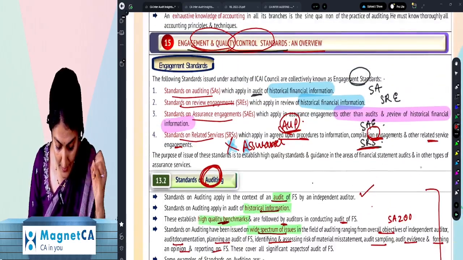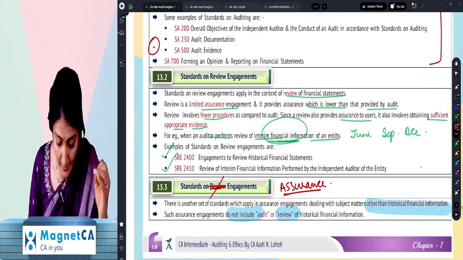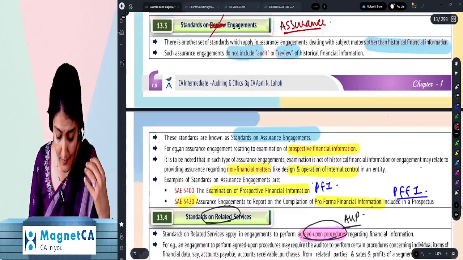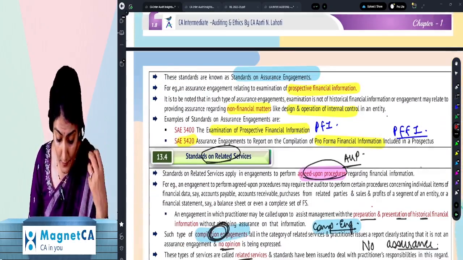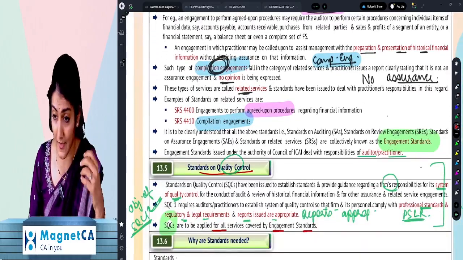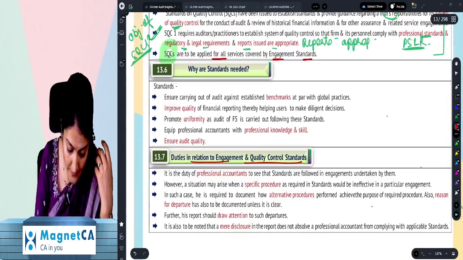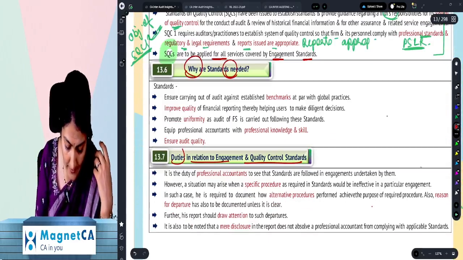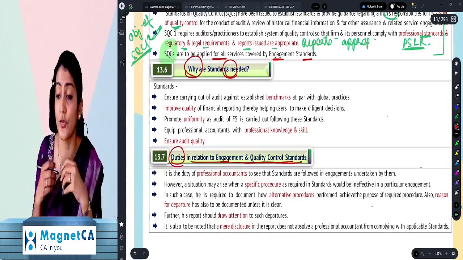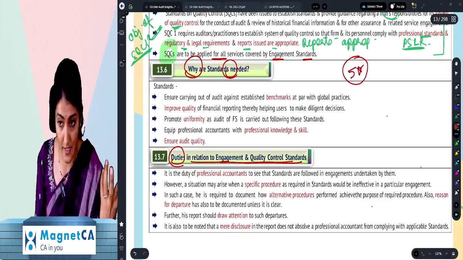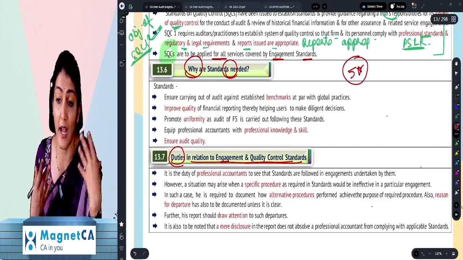So we talked about the SAR, the standards on review engagements, SAE, the standards on assurance engagements, SRS, standards on related services, and then SQC, the standards on quality control. Now we come to the next question: why are standards needed, and the duties in relation to the SQCs? Right. So this question we mark as a 5-star. 5-star, important, is what I think.